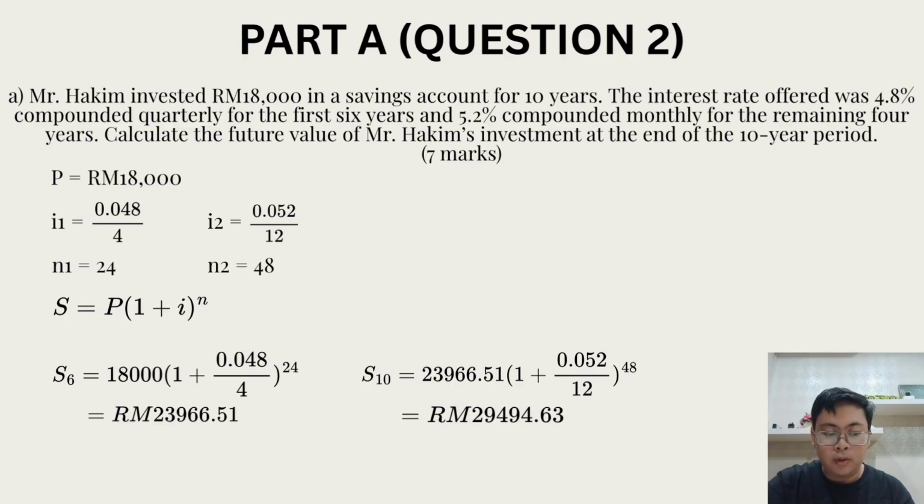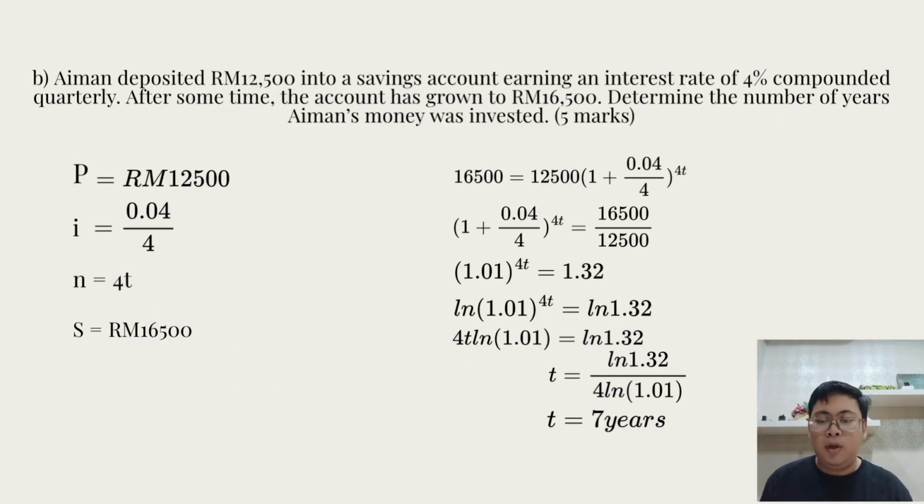We are going to use the compound interest formula for the first 6 years: 18,000 times (1 + 0.048/4) to the power of 24. Then the answer is 23,966.51 ringgit. Then we are going to use that as the P for the next 4 years: 23,966.51 times (1 + 0.052/12) to the power of 48. Then the answer is 29,494.63 ringgit.